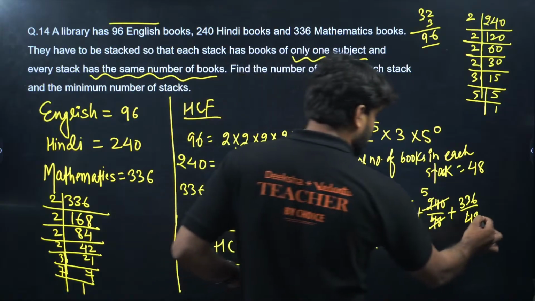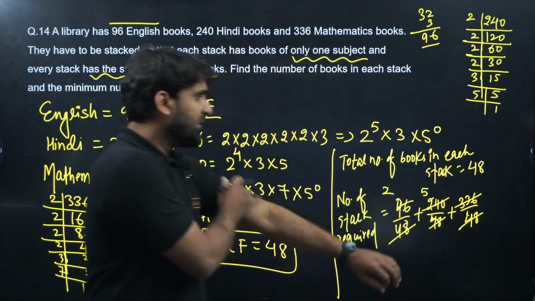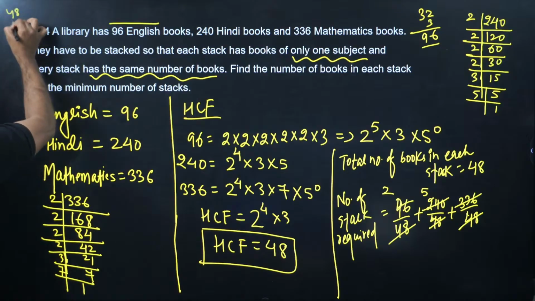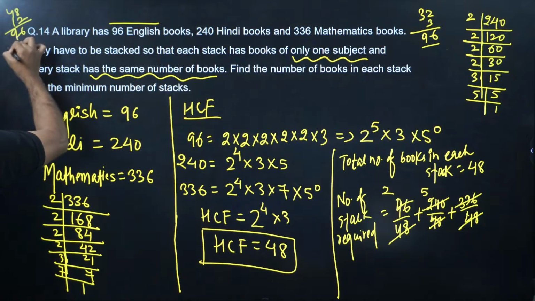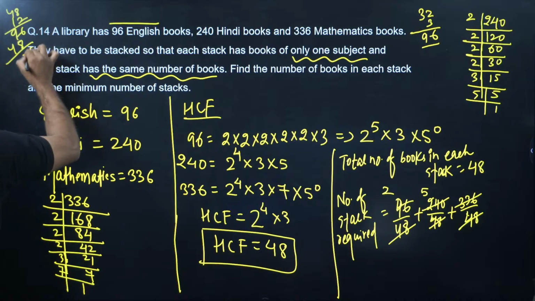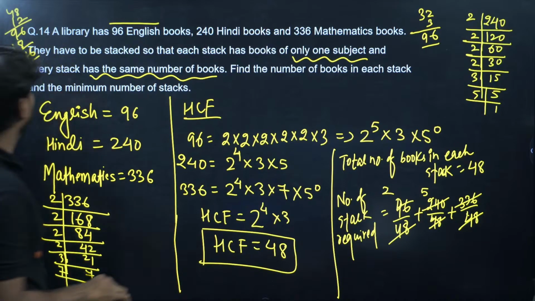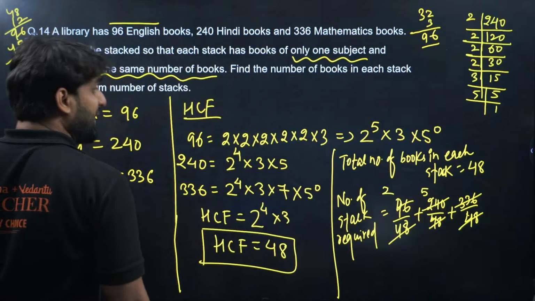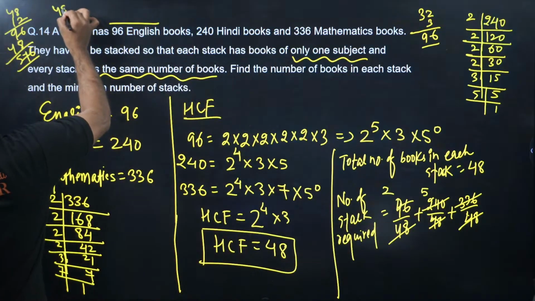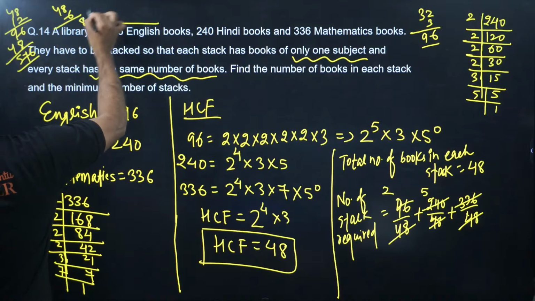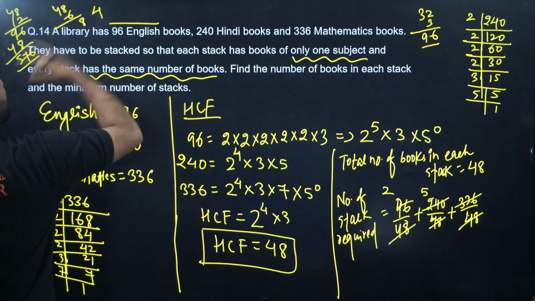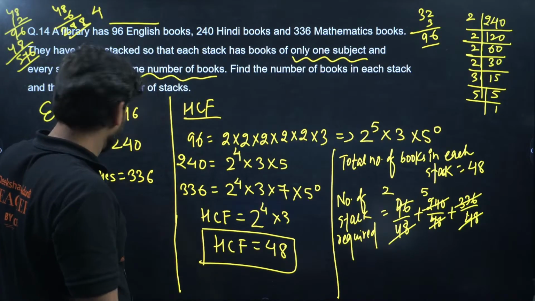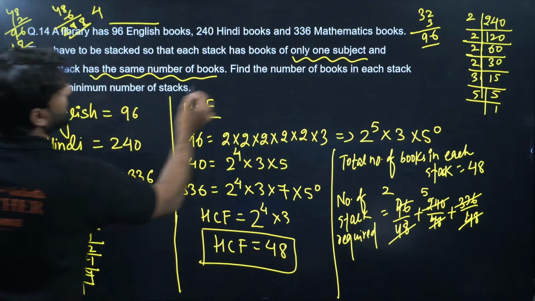And 48 can cancel 336 how many times? Let's check it once. 48 into 12 is 576, no, sorry, that is too much; it's 48 into 6. 8 sixes are 48, carry 4, 6 fours are 24, and 4 makes 28. What is there? 336 is there, no? Yes, 336.